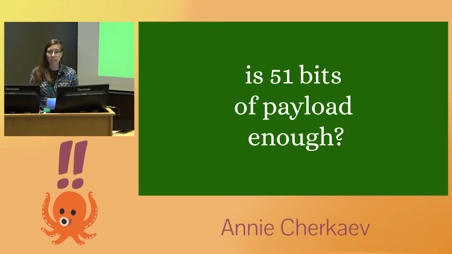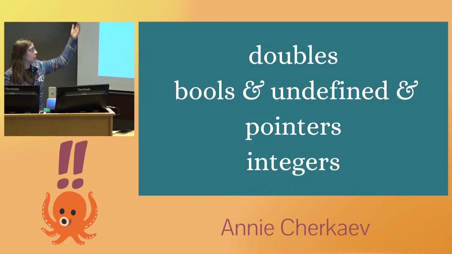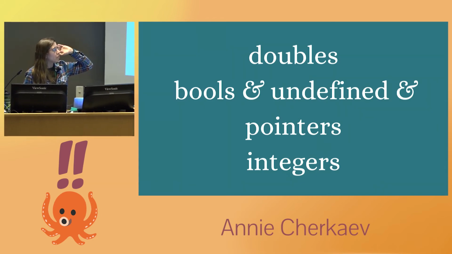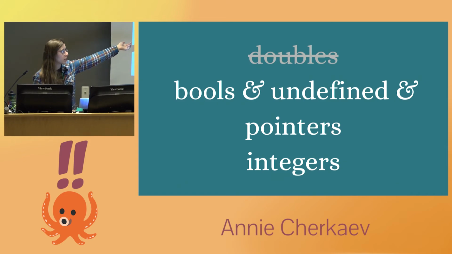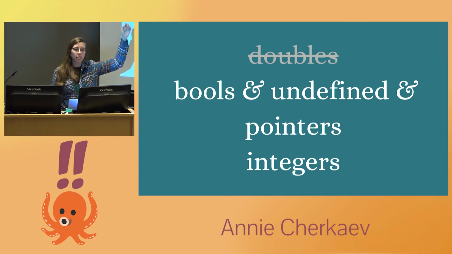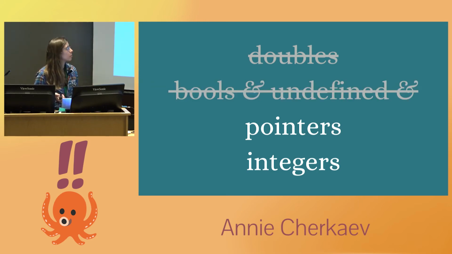That all sounds great, but is this actually going to work in practice? Because we have 51 bits to work with, in 2019 at least, and how much stuff do we even need to represent? Well, it turns out that actually this is just about it. So doubles I'm not worried about, because this is a normal floating point number case. And then there's a class of data that I'm going to call bools and undefined. There are a couple of data types that the interpreter cares about that only have like 1 or 2 instances. They're small, they'll fit, it's not really a problem, I'm not worried about it.